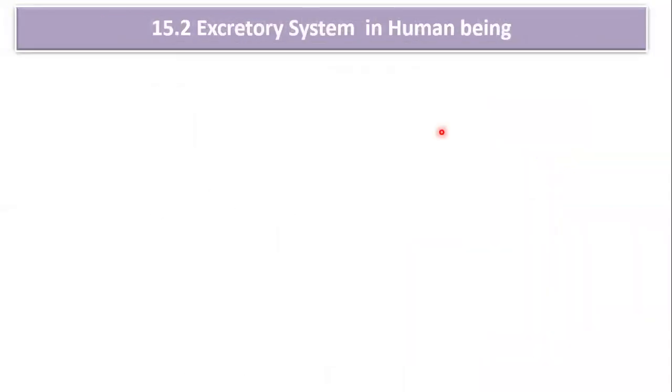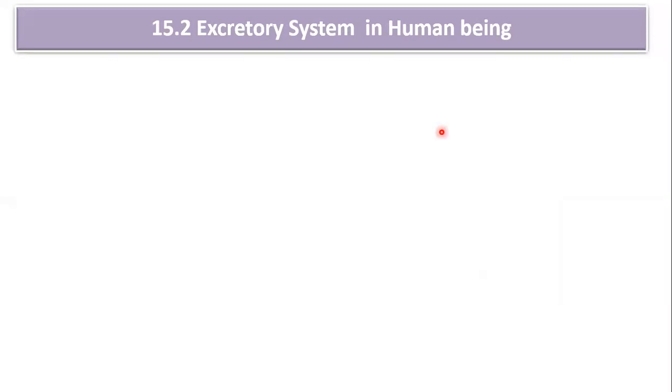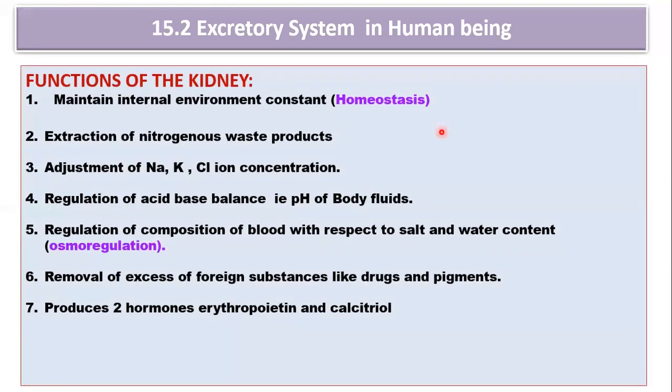The next part is functions of your kidney. So what are the functions? First, it is going to maintain the internal environment constant. Maintenance of the internal environment constant, irrespective of the external environment, is known as homeostasis. So a very important function of the kidney is that it is involved in homeostasis. Second, it is going to remove the nitrogenous waste product. It is going to purify your blood. So that is the second role.